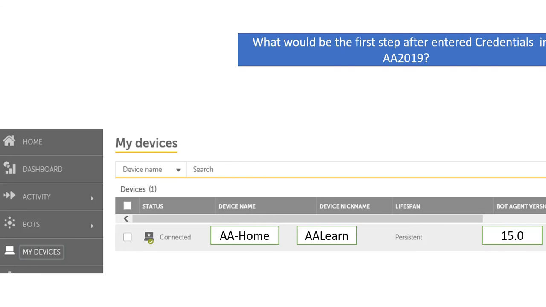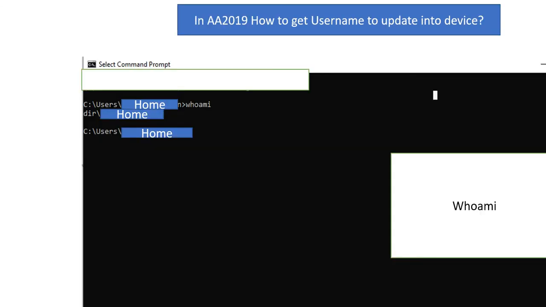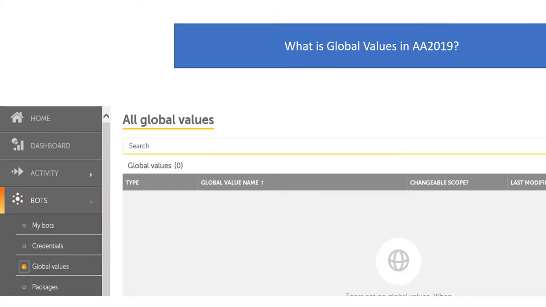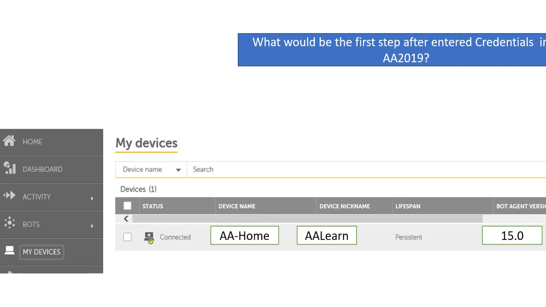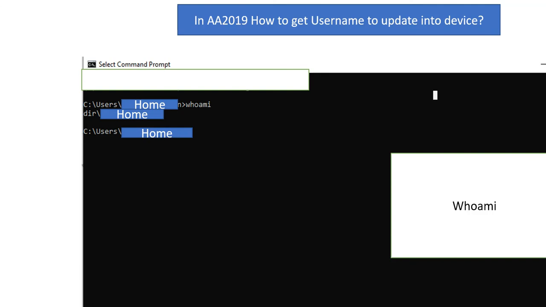That device is the first thing that will connect with automation and your bot agent. Then it will start to work on creating your bots. Otherwise, if you are not creating your device pool and if you do not register your device, then you cannot run any bot. Registering the device is your first step with Automation Anywhere 2019.